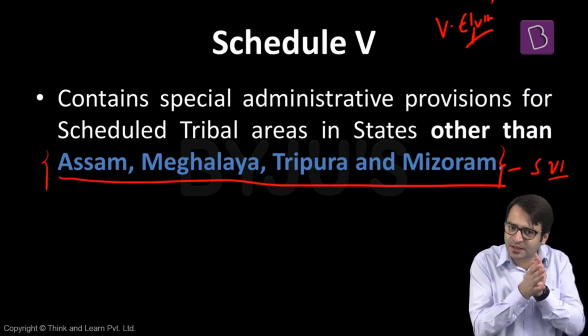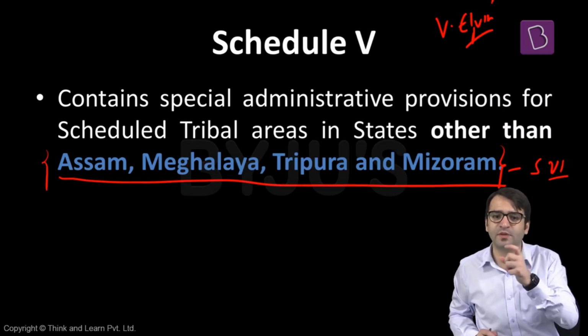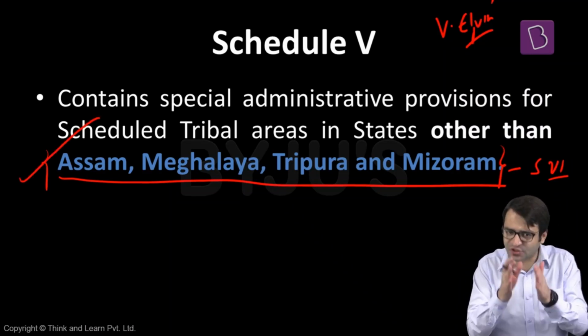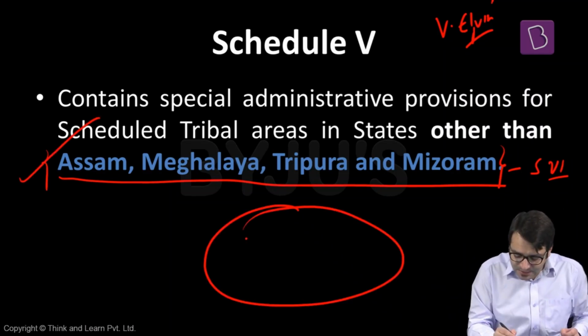But don't interfere in their customs, in their religious principles, in their language, in their script, and so forth. And that is how constitutional protection was given to them under Schedule 5 and Schedule 6 of the Indian Constitution. So wherever there are significant tribals present in this country, in other states other than Assam, Meghalaya, Mizoram, and Tripura, if there are tribals present in significant numbers in other states, what Schedule 5 of the Indian Constitution says is that the president can set up a scheduled tribal area.